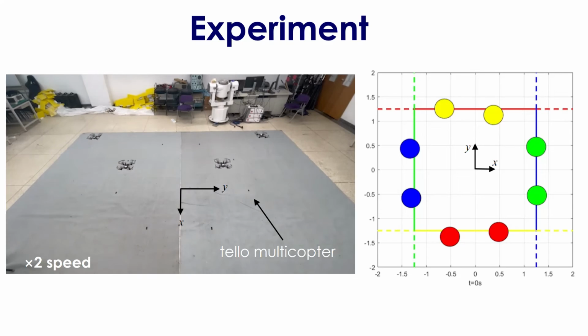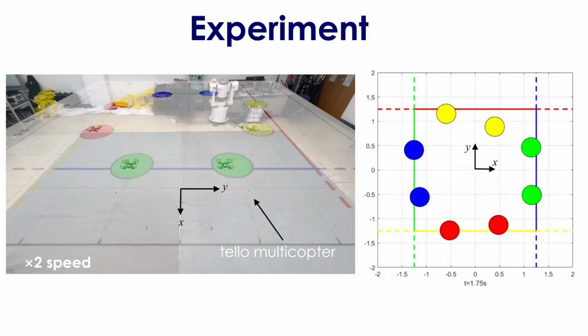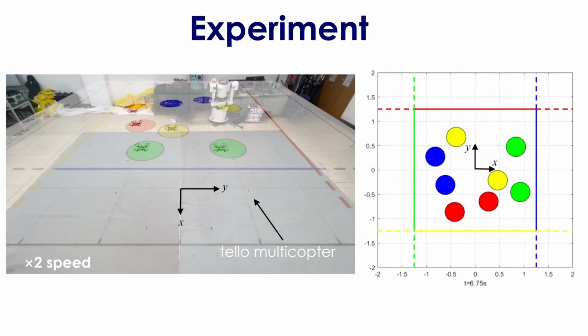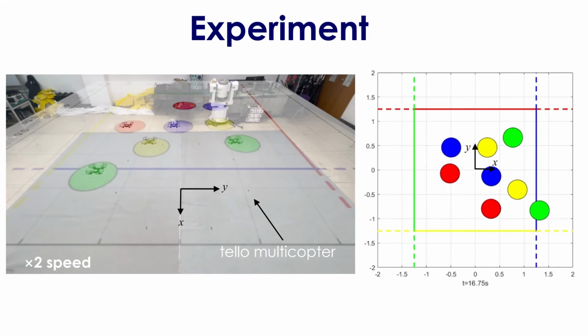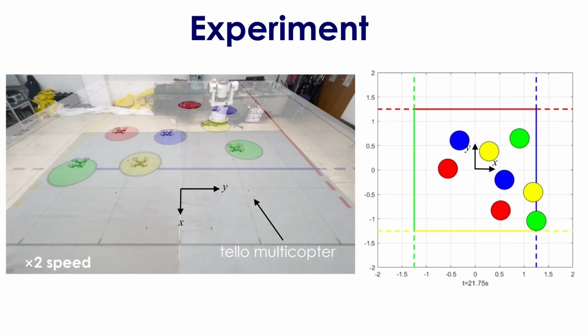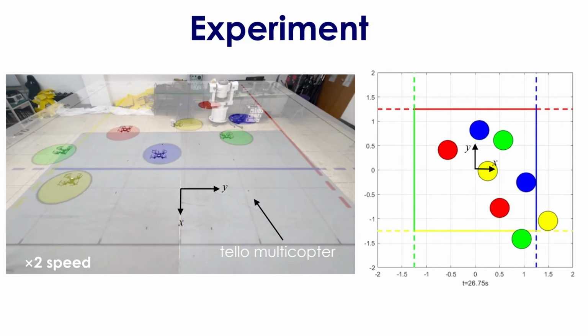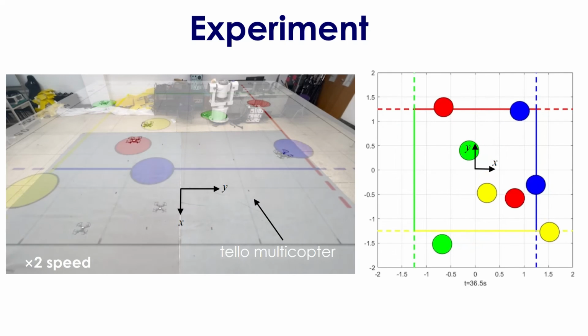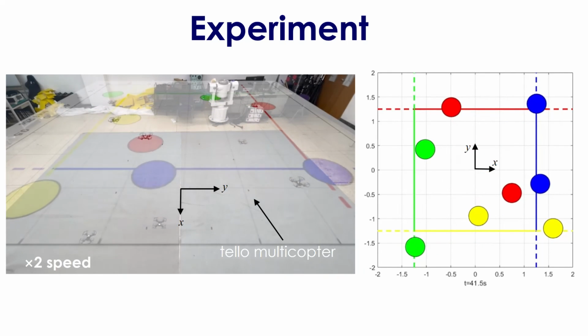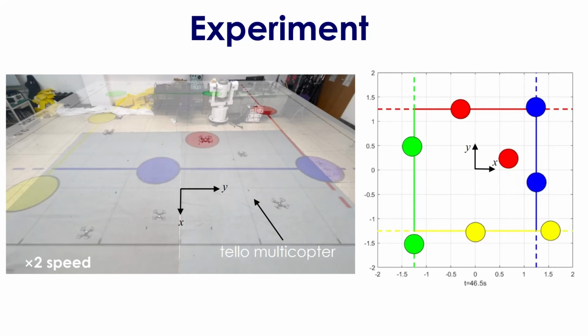Further, an experiment is presented with 8 tello multicopters in a square region with 2.5 meters each side. As shown in the video, these multicopters finally complete their task and avoid collision with each other in this narrow square. The multicopter that arrives at its destination line will land. The experiment shows the feasibility of our proposed distributed controller.